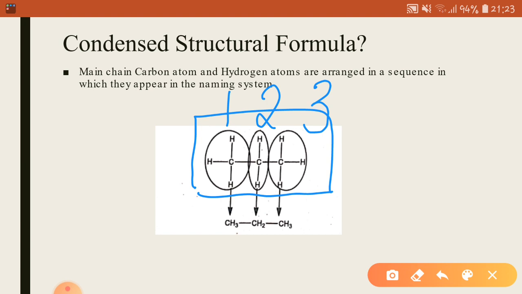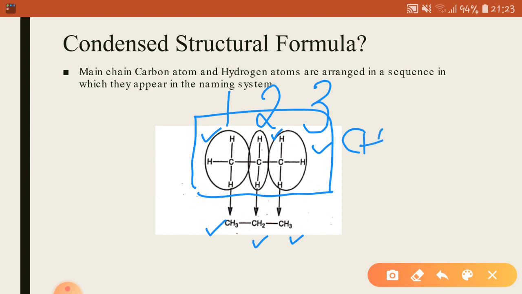So while abbreviating these groups of atoms as CH3 or CH2, we will maintain the sequence of these groups of atoms. At the first place it was CH3, so we would write CH3. At the second place it was CH2, so we would write CH2. At the third place it was CH3, so we would write CH3.